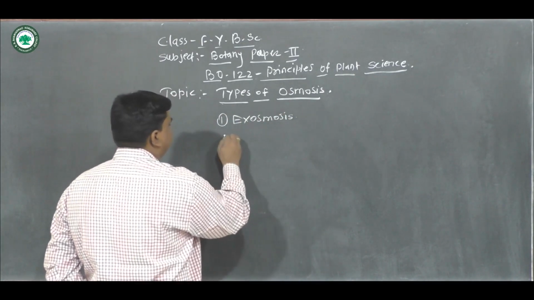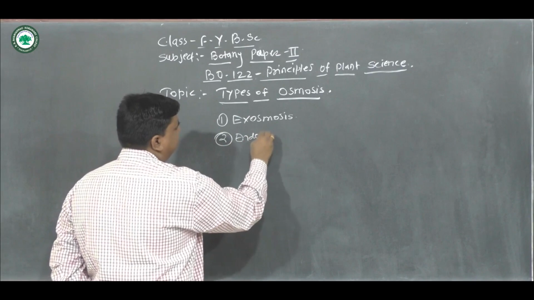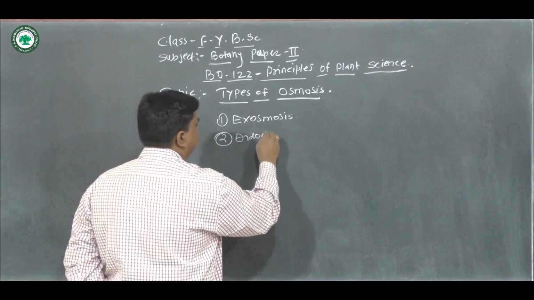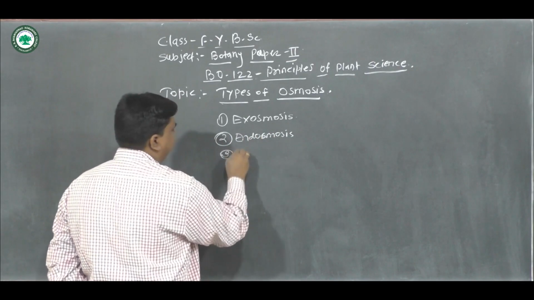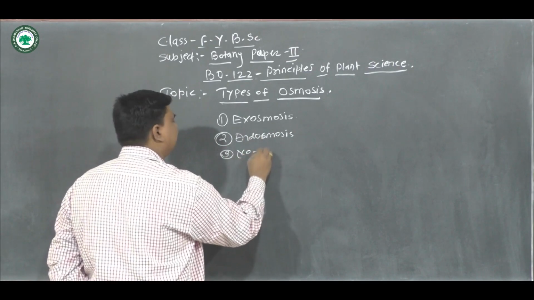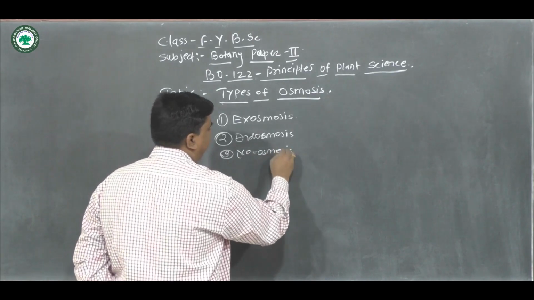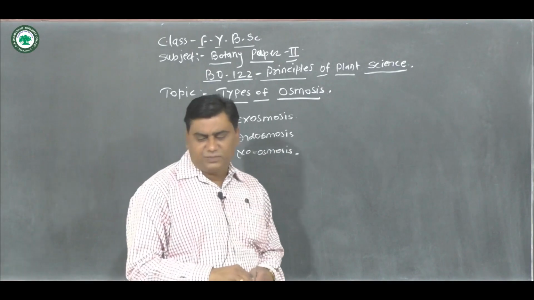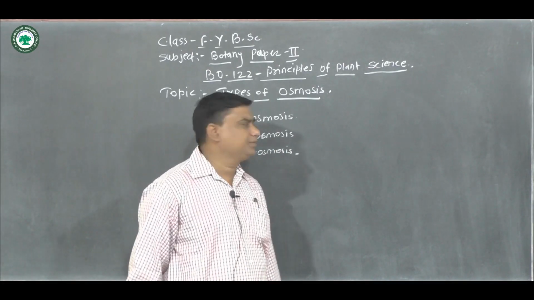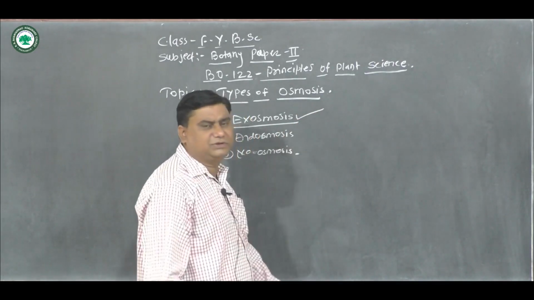Then endoosmosis. And the third type is what we call no osmosis. Exoosmosis, endoosmosis and no osmosis. First of all, there is the exoosmosis.